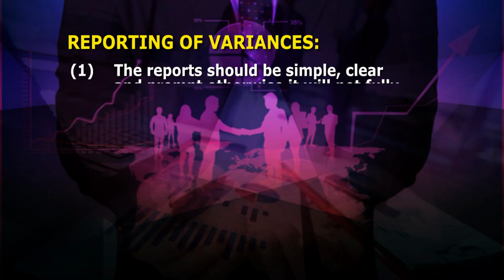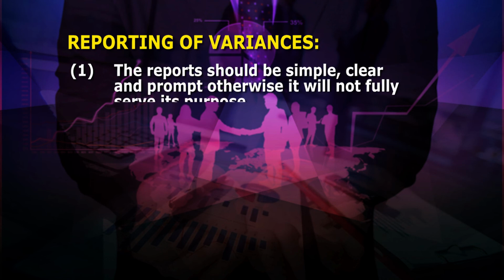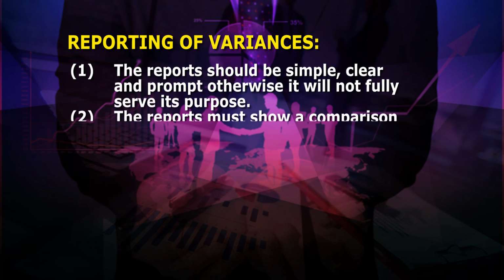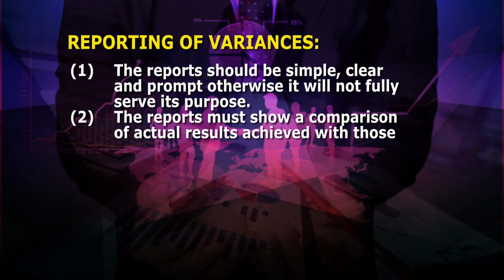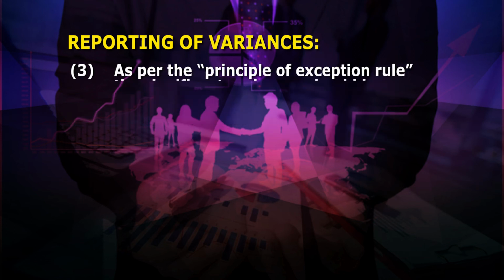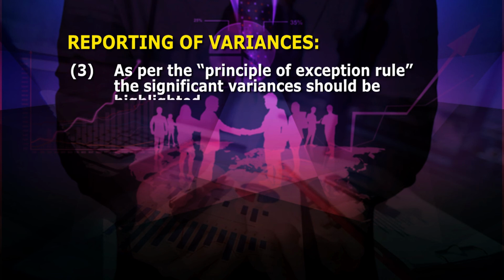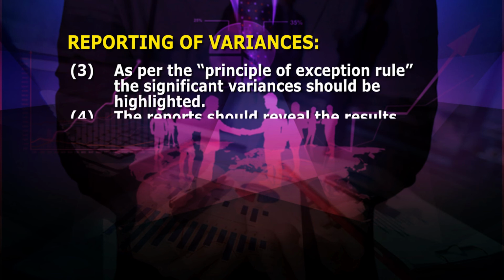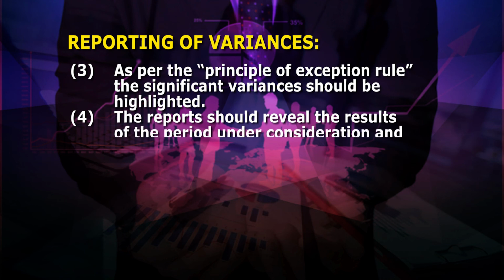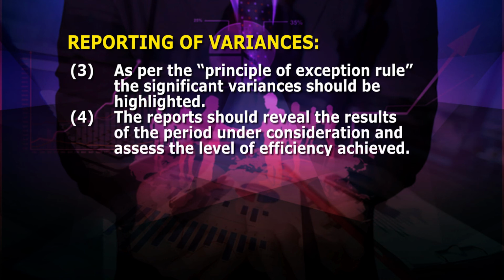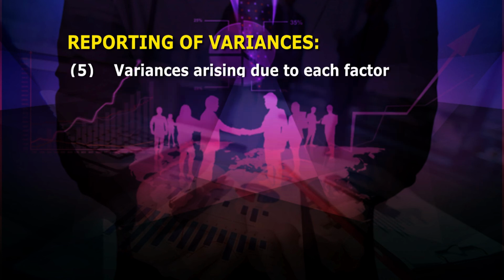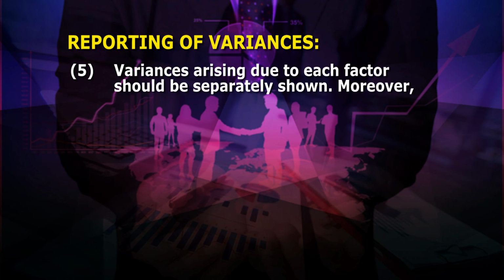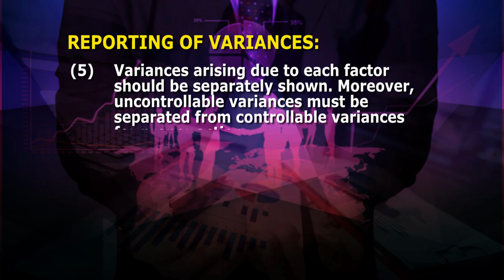Number 1, the report should be simple, clear and prompt, otherwise it will not fully serve its purpose. Number 2, the reports must show a comparison of actual results achieved with those planned. Number 3, as per the principle of exception rule, the significant variances should be highlighted. Number 4, the report should reveal the results of the period under consideration and assess the level of efficiency achieved. Number 5, variances arising due to each factor should be separately shown. Moreover, uncontrollable variances must be separated from controllable variances for proper action.